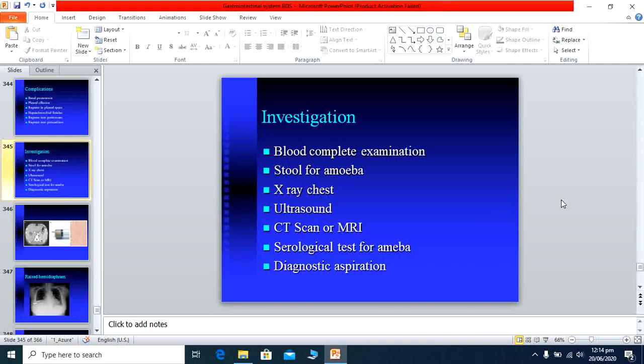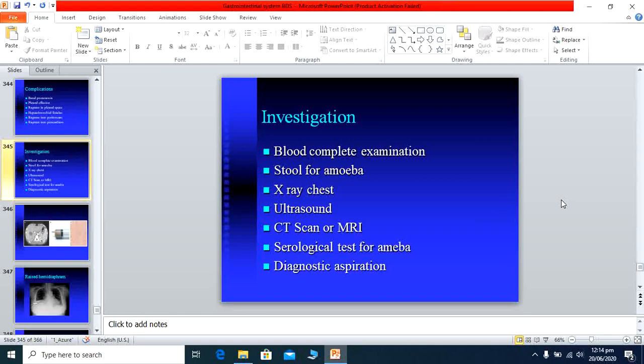Other investigations which we usually perform are CT scan or MRI of the abdomen, especially where there is some diagnostic difficulty and the diagnosis of malignancy versus abscess is not clear with the ultrasound. Then we go for CT scan or MRI of the liver.